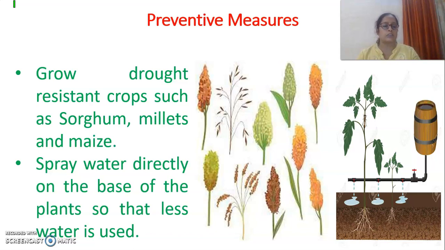These are sorghum, millet and maize. You can see there are some more crops in the pictures. When all these crops are grown, they take less water and they resist the drought, right? Now, we should always spray water directly to the base of the plant, that means towards the roots. You can see in this picture, I have given the example that water is going directly to the roots of the plant. So this is how we can prevent the drought.